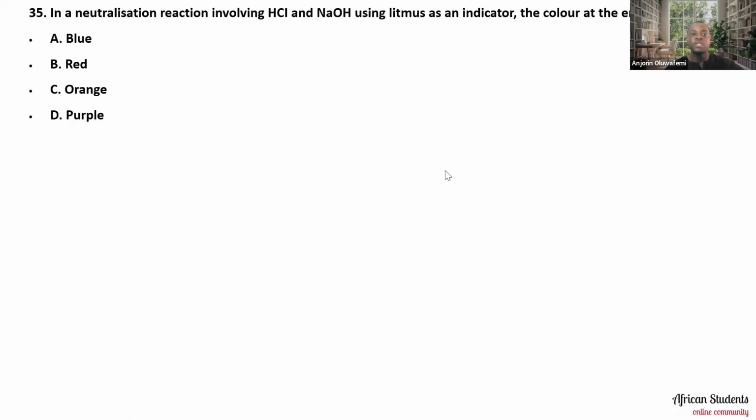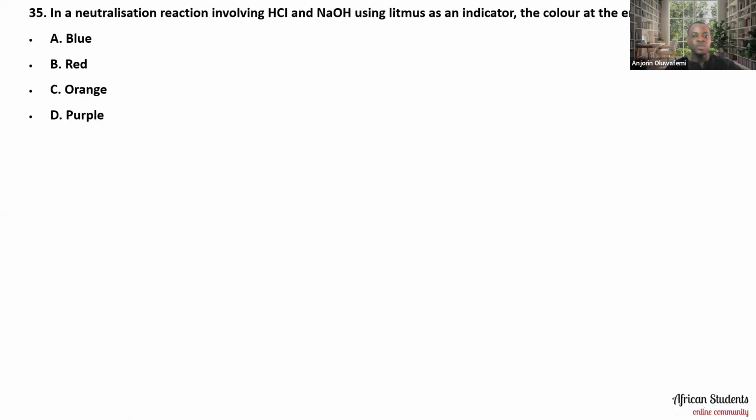As we move on to the 35th question, it says that in the neutralization reaction involving HCl and sodium hydroxide using litmus as an indicator, the color at the endpoint is A, blue, B, red, C, orange, and D, purple. So please let me know what you feel the answer is in the comments section, and I'll reveal to you what the answer is and the reason why I'm choosing that as my own answer.